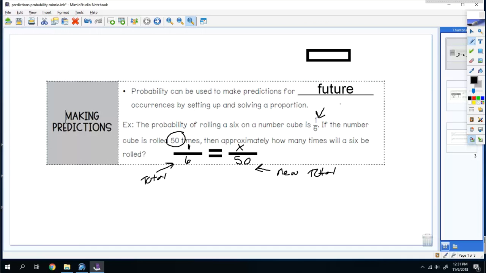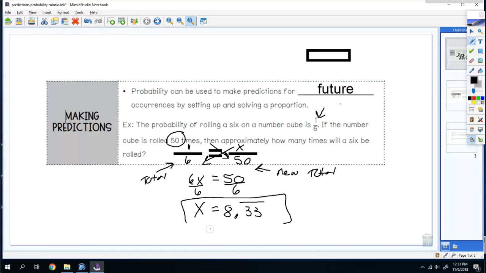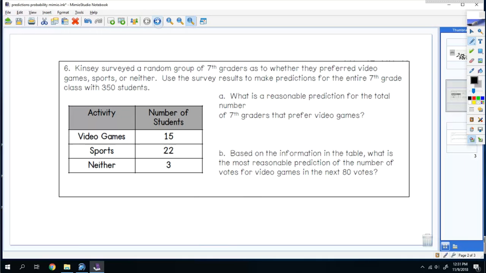So when you cross multiply, you do x times 6, which is 6x, and then 1 times 50, which is 50. So then you divide 6 to both sides. And then 50 divided by 6 is 8.33 repeating. And that's your answer. That's all we're doing today. So let's try another one.